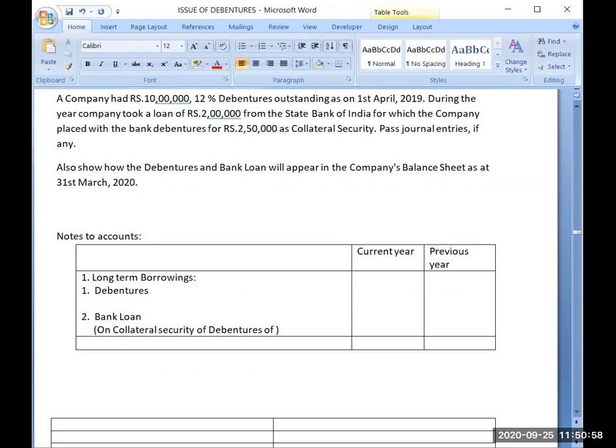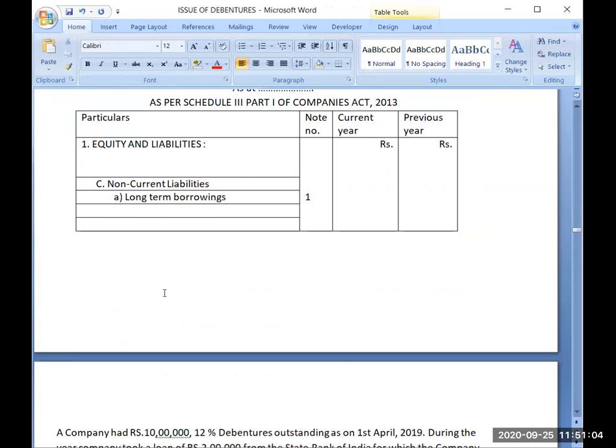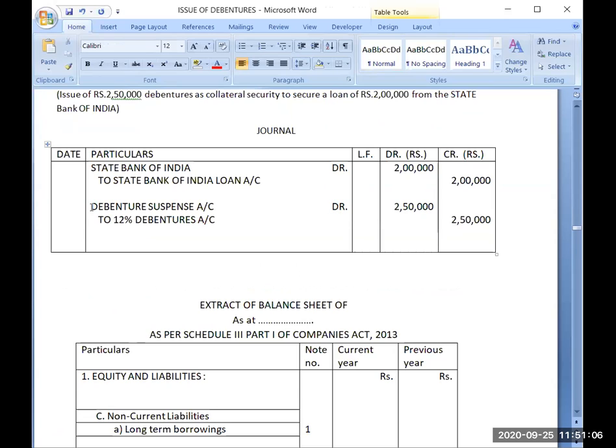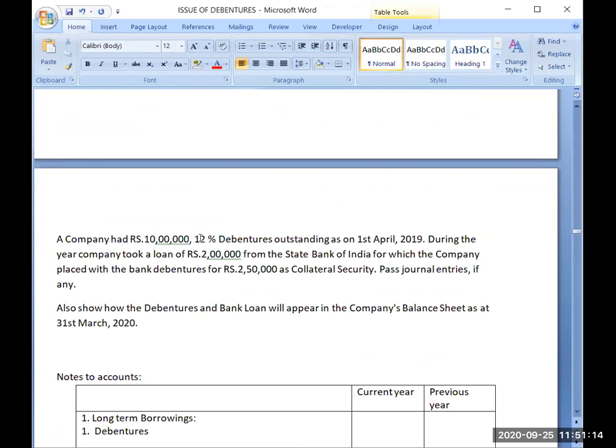So first, that balance will come. But during the year you have recorded one entry for issuing debentures as collateral security also. 10 lakh was the opening balance of the 12% debentures account.